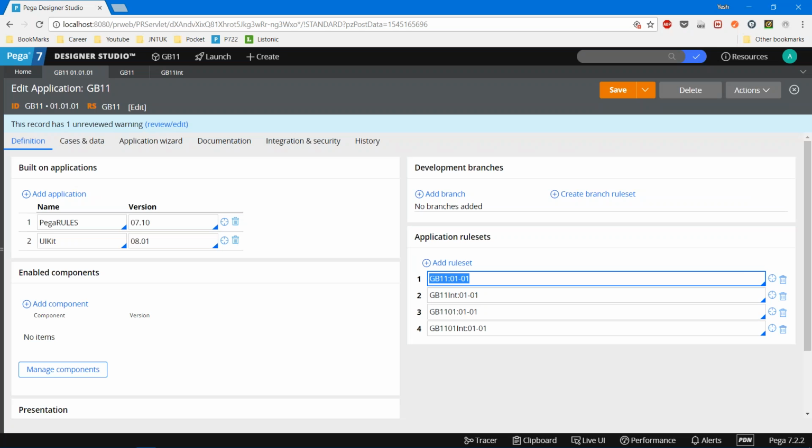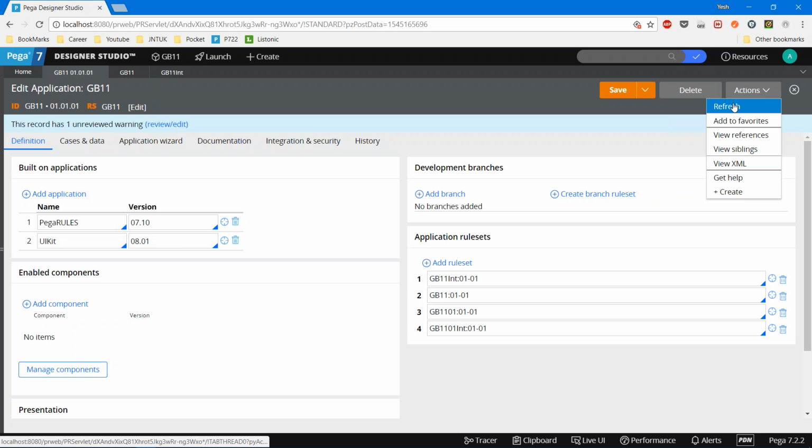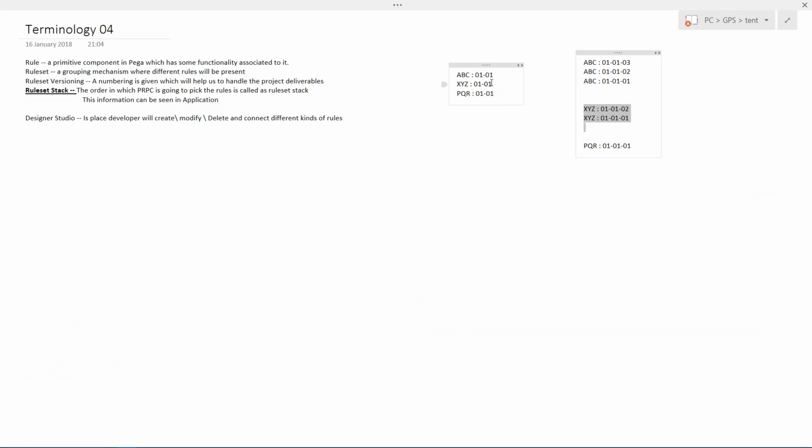Where are you going to order these things? In the application rule. Whatever you have there, you can order it. For example, if you want this particular rule set to go in front, you can do it. If you save, it will save, but ideally I should not do this. I'm saying, since these are different things, this is how you can reorder. If you keep XYZ on the top position, then what is going to happen? XYZ is going to come as the first rule set where PRPC looks for the rules.